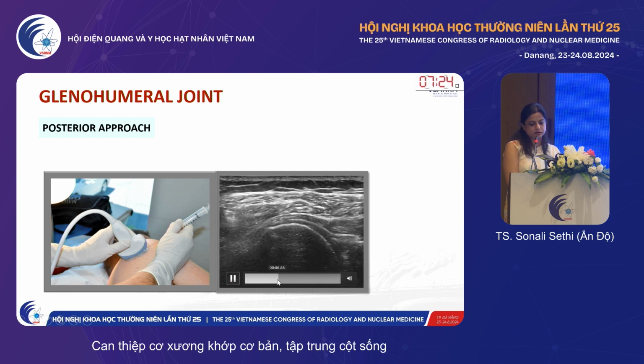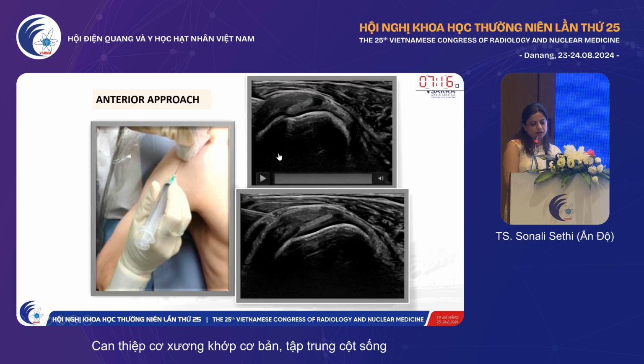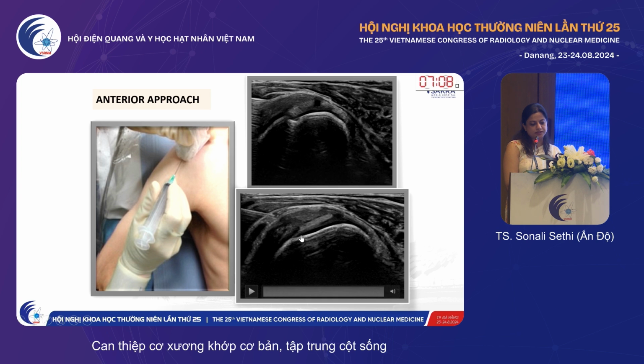And that's the needle coming in from the side and distending the capsule. With the anterior approach, the benefit is that multiple injections can be done with a single needle insertion. You can distend the subacromial bursa and then go further, injecting around the biceps sheath as well as the anterior rotator cuff interval.